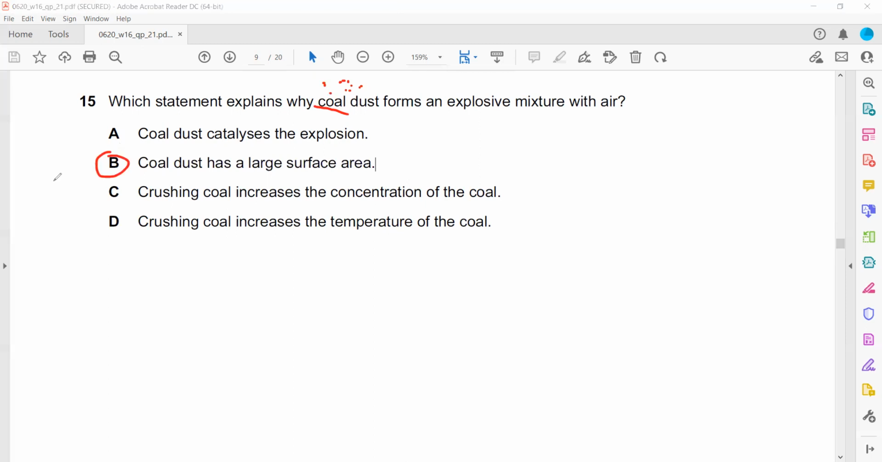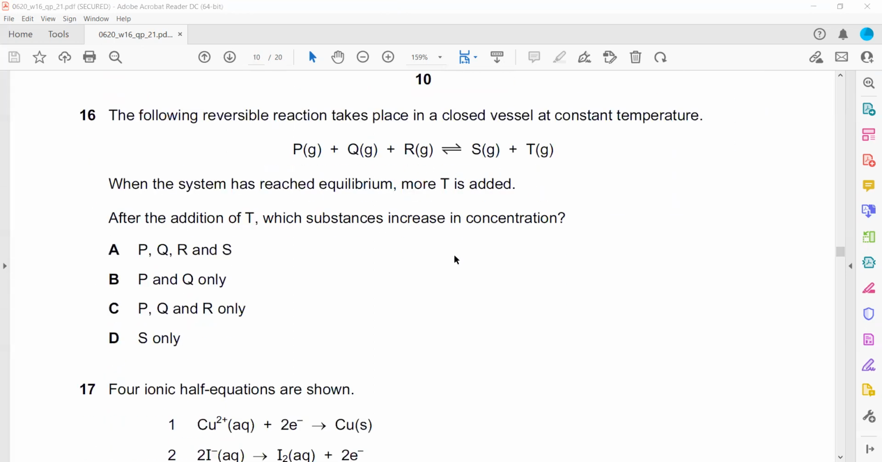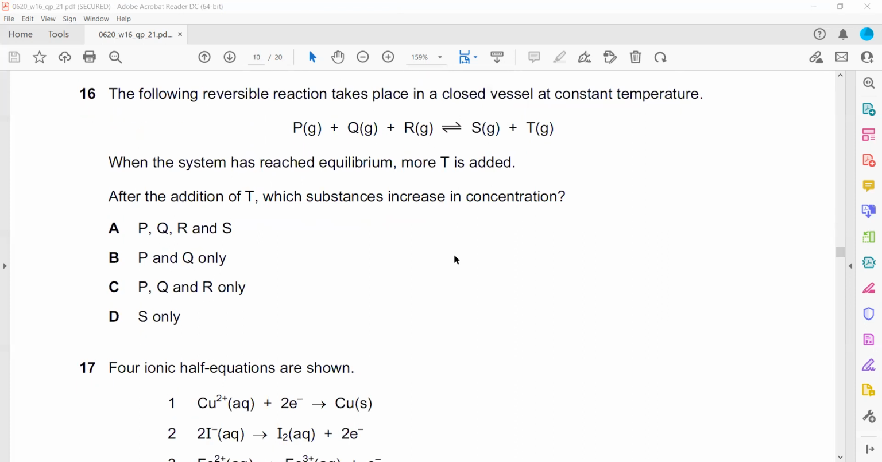The following reversible reaction takes place in a closed vessel at a constant temperature. When the system has reached equilibrium, more T is added. So if we add more T, where will the equilibrium or the balance shift? After adding T, which substance is increasing? If we increase the amount of T, equilibrium will shift towards the left hand side. So if the equilibrium shifts towards the left hand side, the amount of P, amount of Q and amount of R will increase. So C is the right answer.